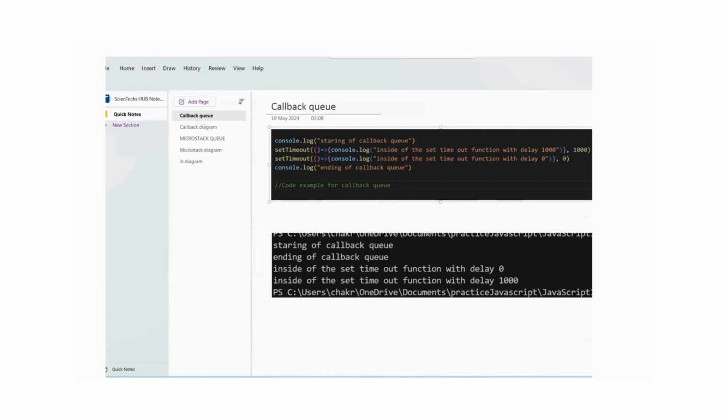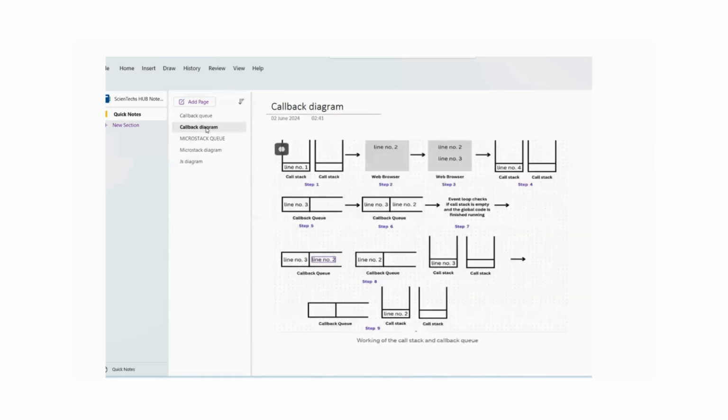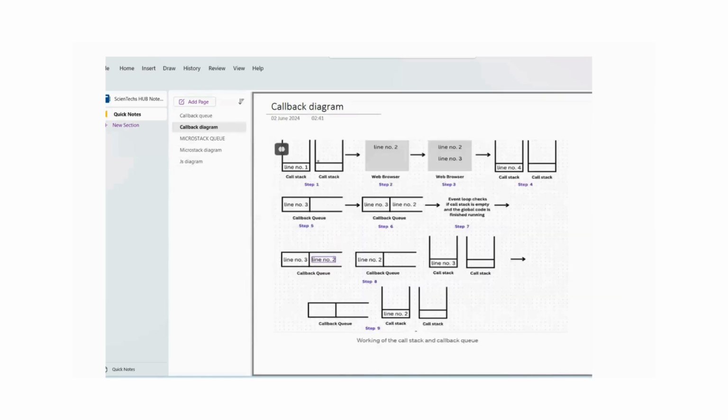So this is for the callback queue. As you see, console logs are getting printed, starting and ending. These two will get printed fast. After that, the 0-second delay is getting printed. After that, the setTimeout 1000 delay is getting printed. And the callback diagram, same thing. The way we are checking, at first it is taking the first queue data, it will process the global execution, and the moment it gets empty, then it will go for the second queue data.